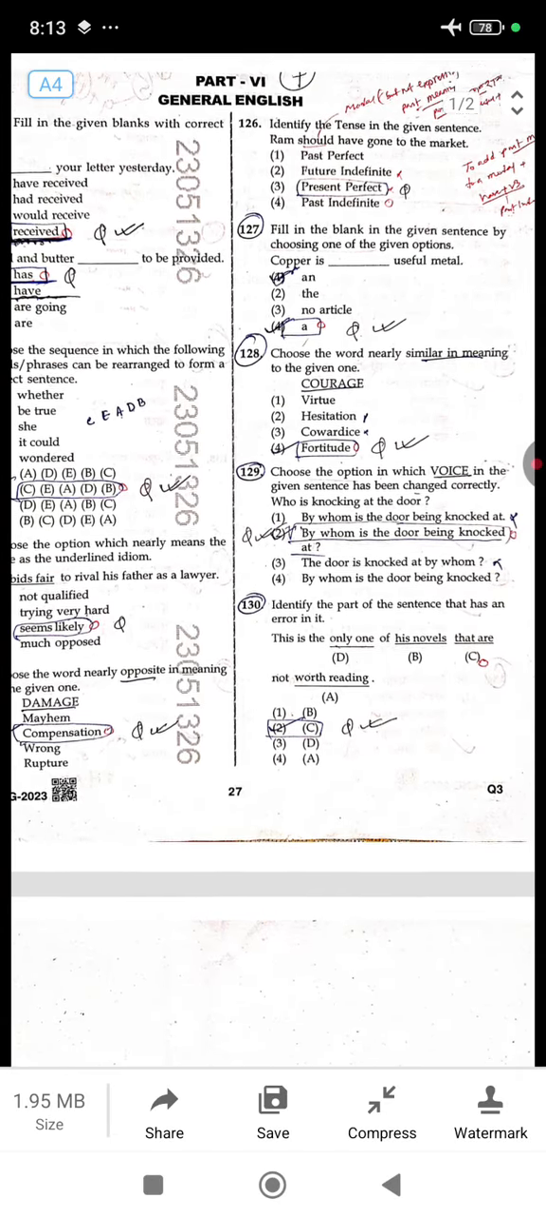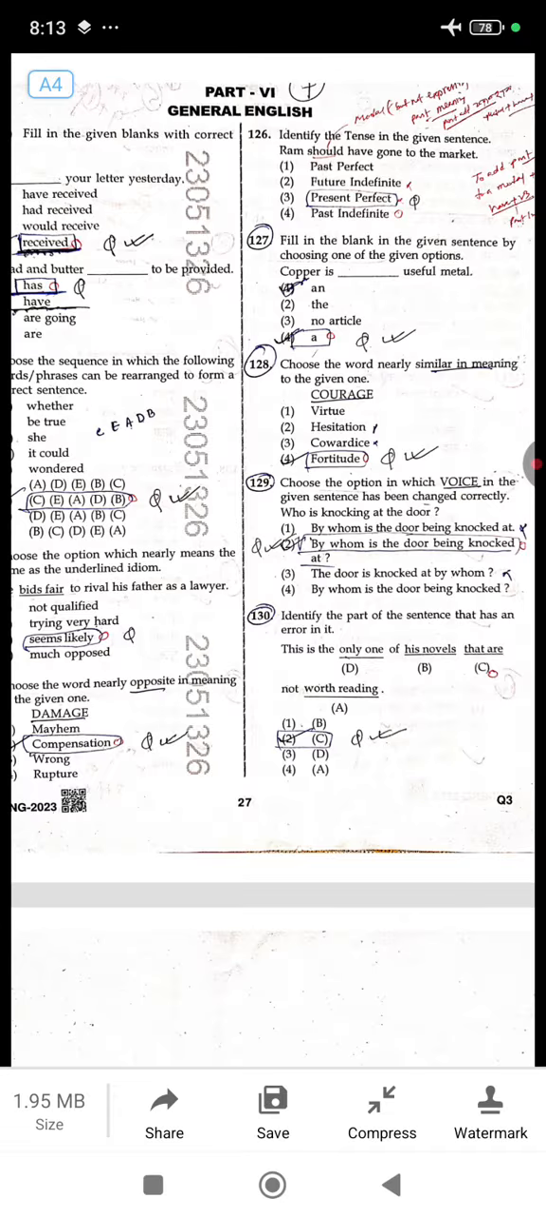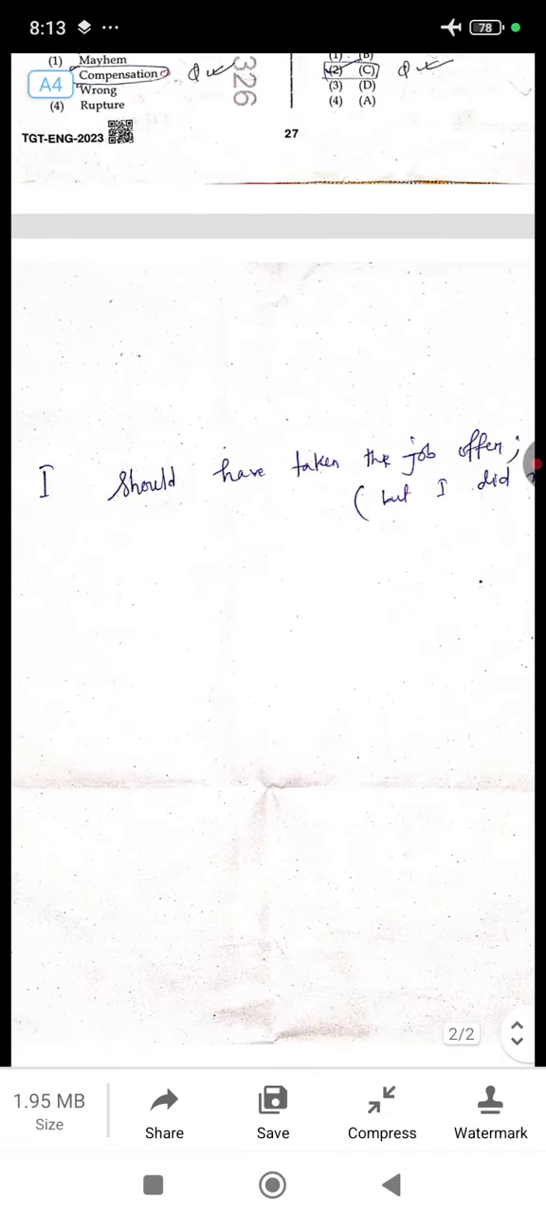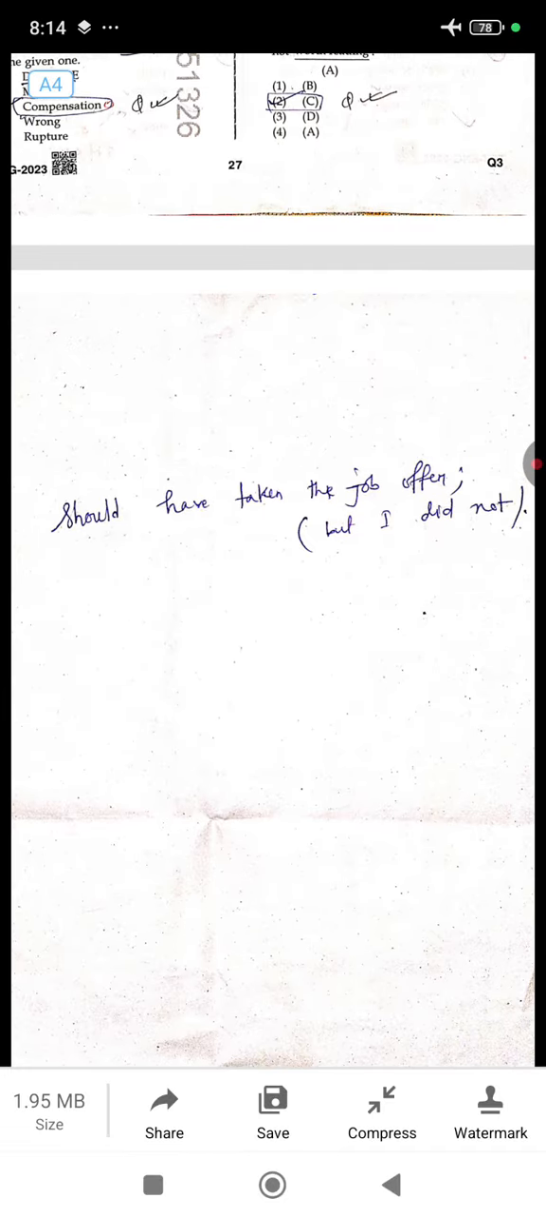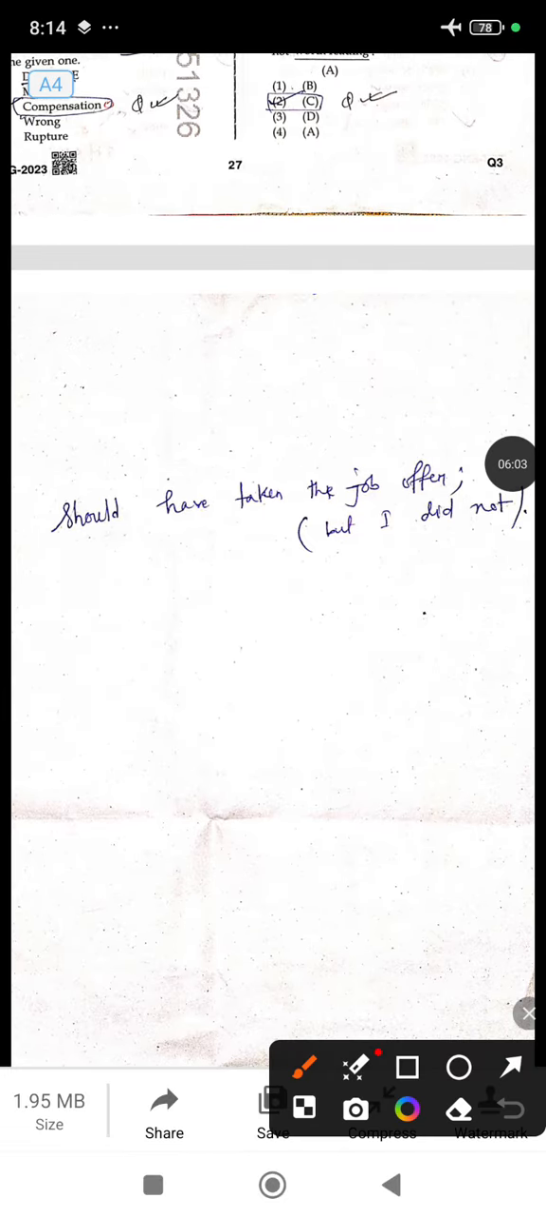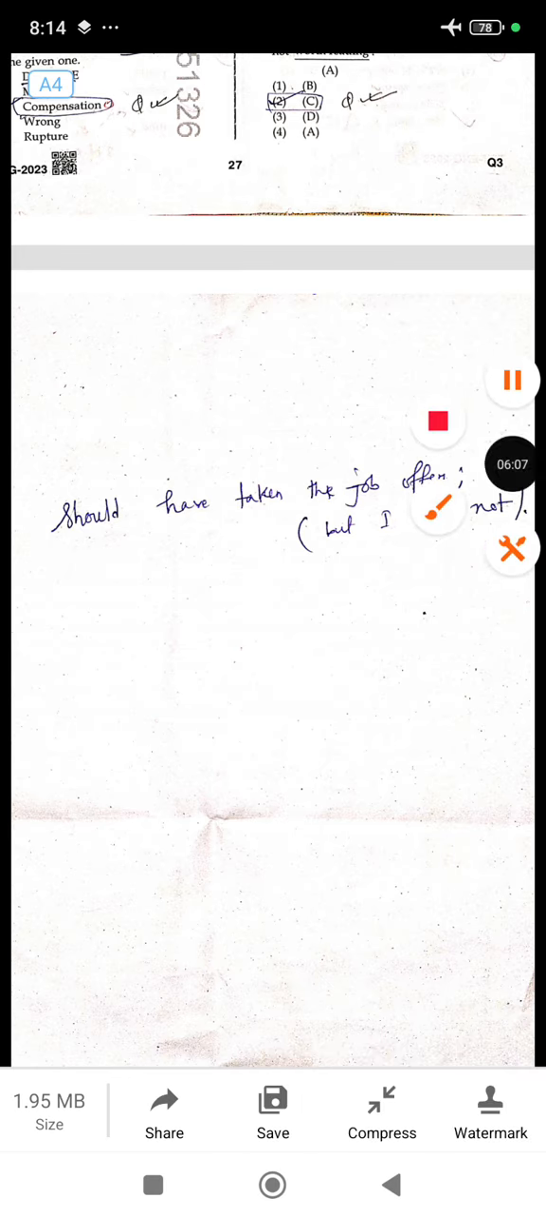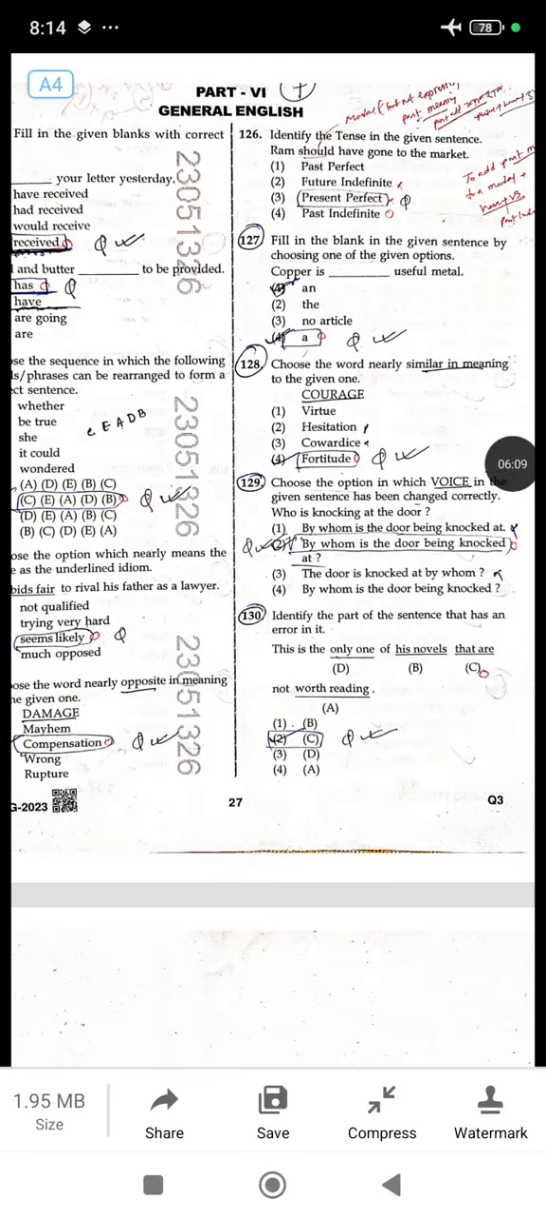So here, Ram should have gone to the market. Same here, I should have taken the job offer, but I did not. So you have another portion also, but I did not. So there is the question, that is, Ram should have gone to the market, but he did not. So here is the past sense, that is past perfect tense.